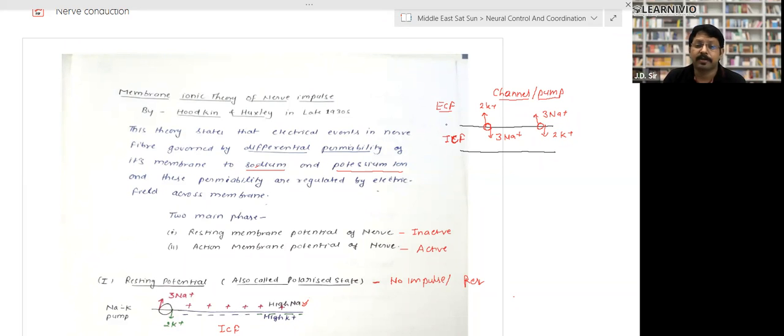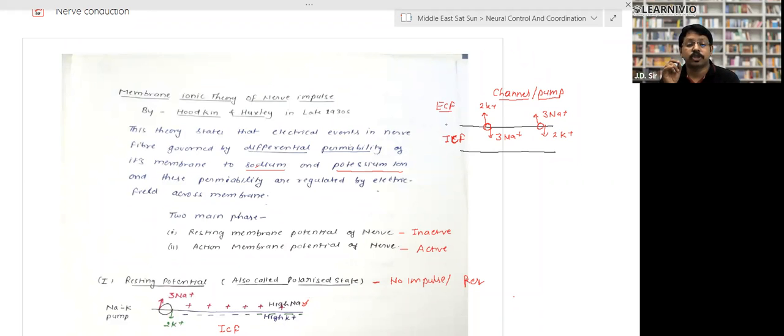These pumps, or ion channels, are present in the membrane of the neuron. Generally, when a stimulus is not there, or the neurons do not have information flowing, or they are not in an excited state, at that time they pump out 3 sodium ions outside and take 2 potassium ions inside. But by this way, what happened? The ECF has positive charge and the ICF has negative charge.